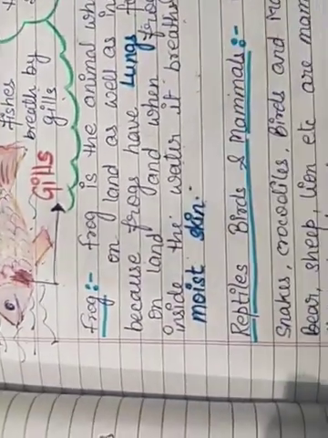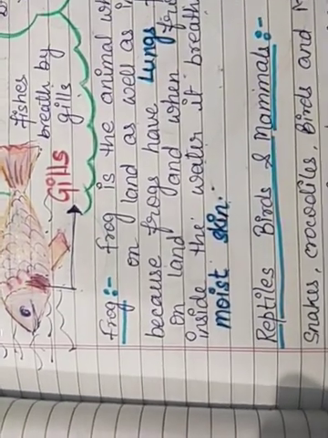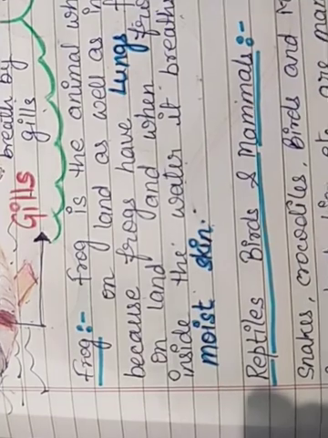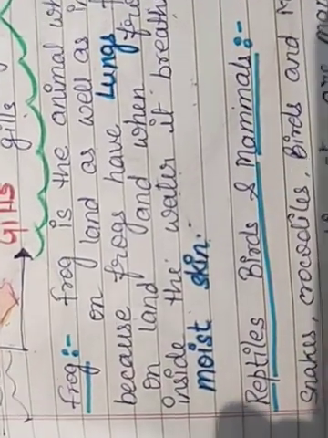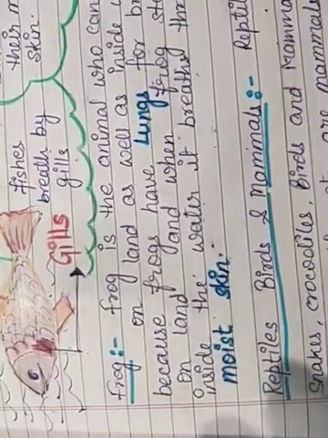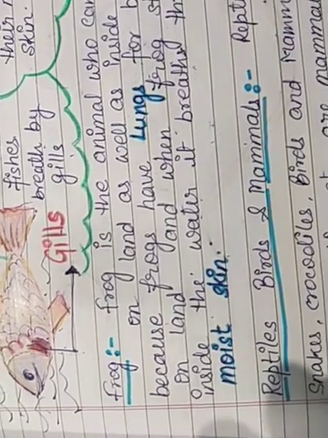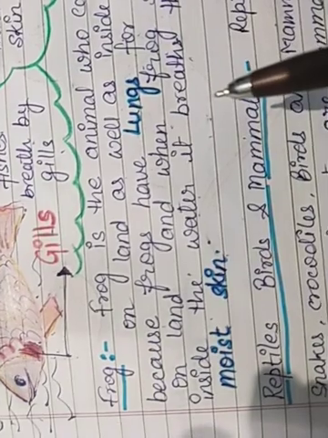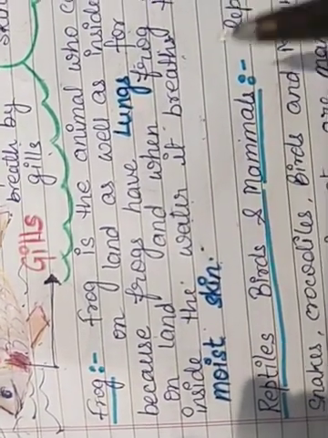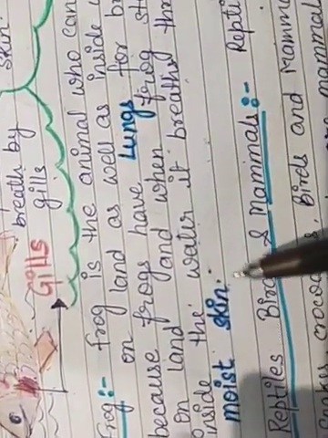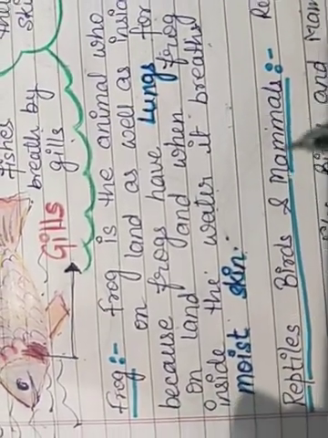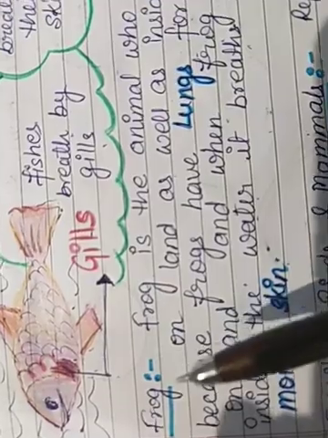So if the question comes like this, tell the organs which help in breathing for the frog, or how the frog breathes, what are the breathing organs, you will write that the frog is an animal who lives on the land as well as inside the water, and they have lungs as well as moist skin. Lungs and moist skin are the breathing organs for frogs.